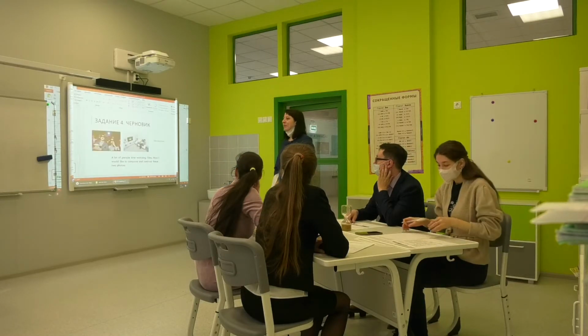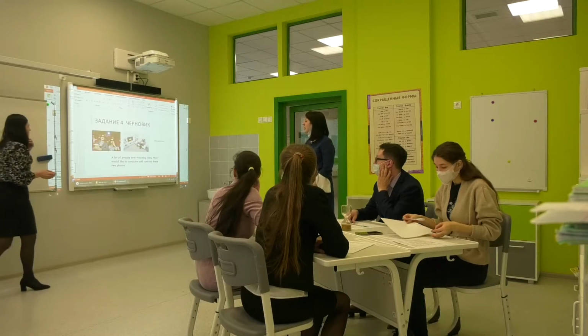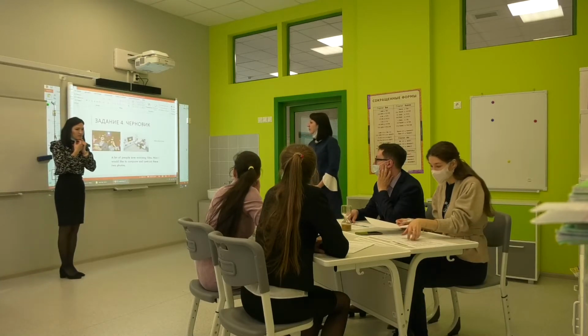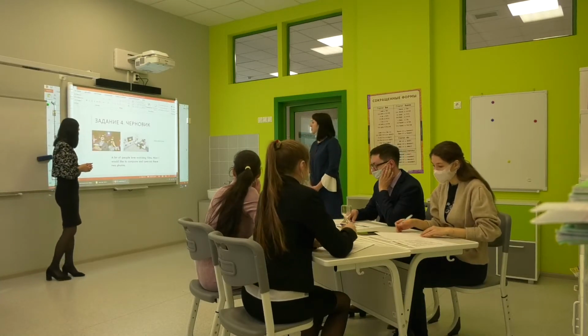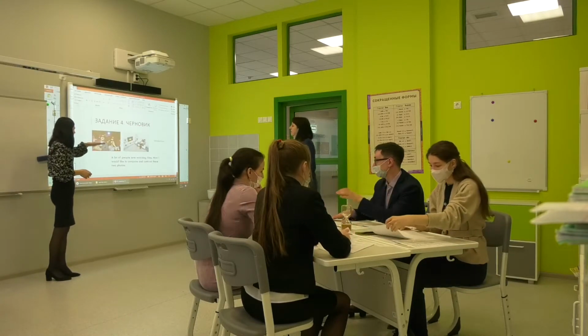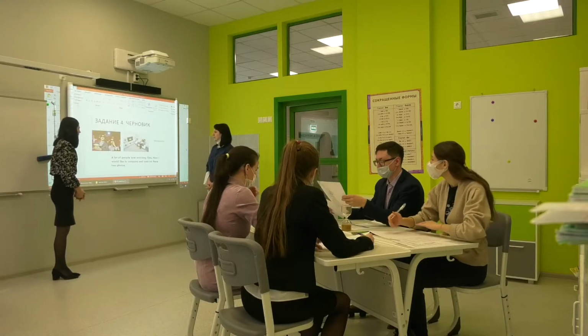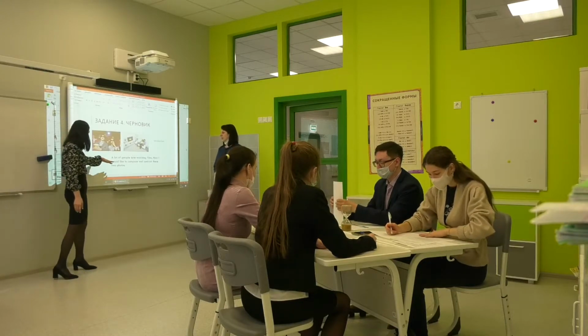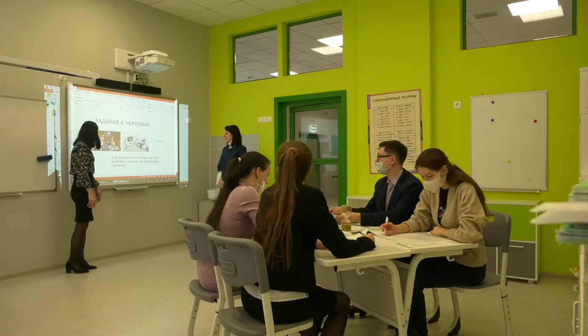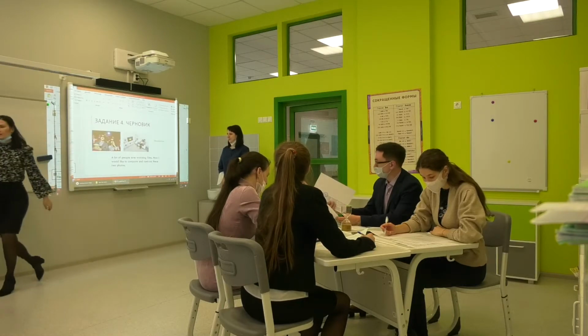On your tables you have sheets of paper where this task is presented. So here you can see an introduction. A lot of people love watching films. Now I would like to compare and contrast these two photos.